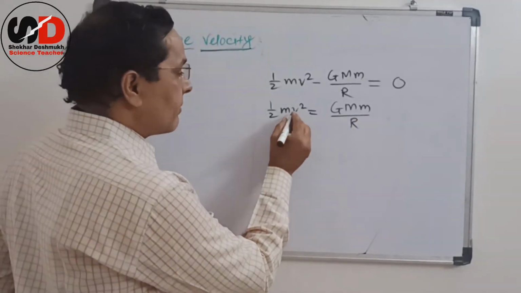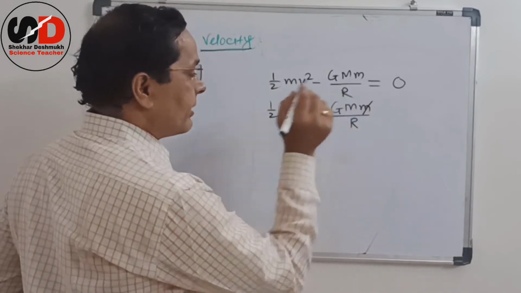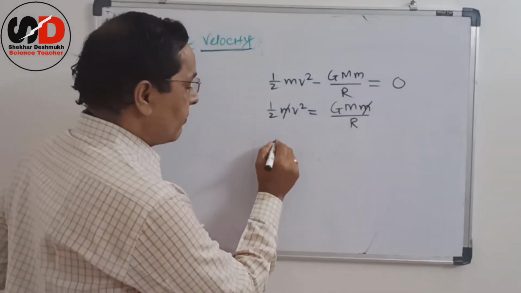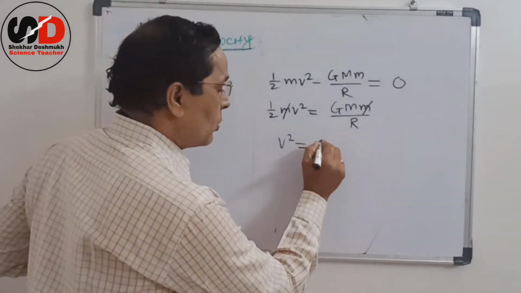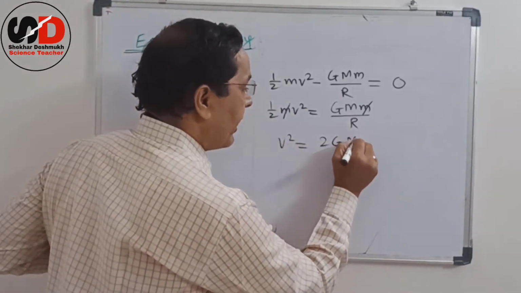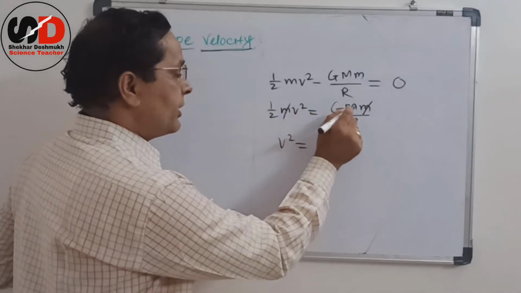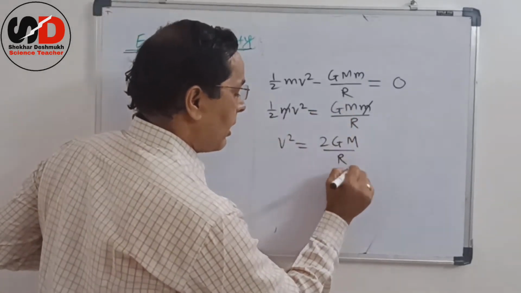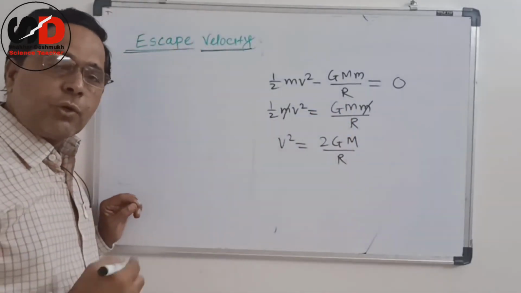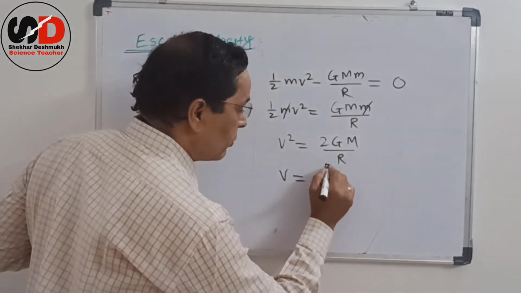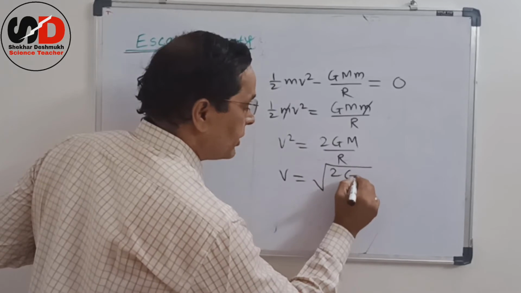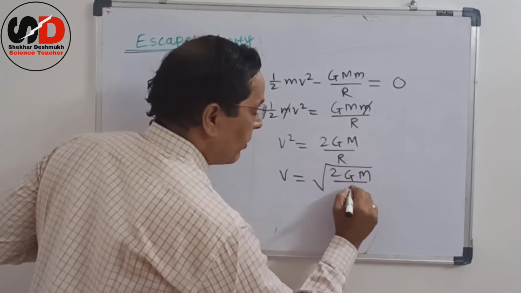So if we calculate, we get v square is equal to 2GM upon r. So v must be equal to under root 2GM upon r.